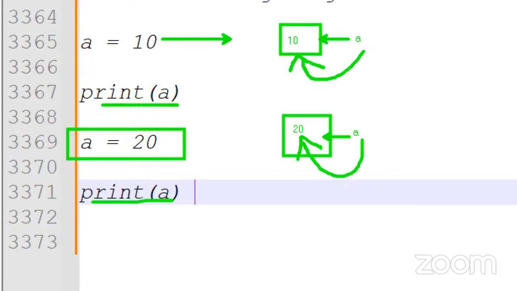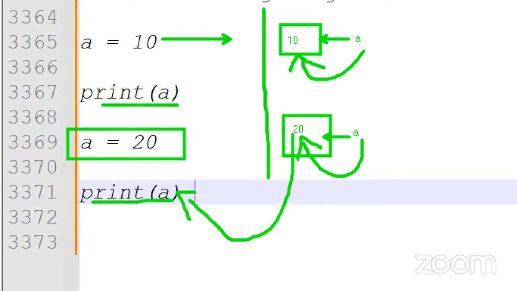Then which value do we expect to print? Only the latest value. Executing top to bottom, creating memories, in the bottom, whichever memory is most recent, that memory's value is printed.